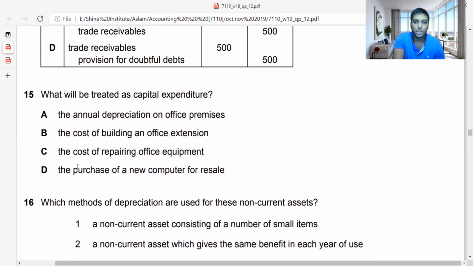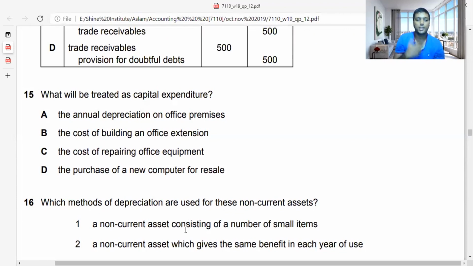You will get depreciated. The cost of building an office extension, the cost of repairing office equipment, the purchase of a new computer for resale. Now you need to understand that neither A nor C can be the answer because both are revenue: repairing office equipment and depreciation. So the answer is confusing between B and D. Are you going to consider the cost of building an office extension? When you extend the office building, you incur cost, so your non-current asset value will go up. Or are you going to take a computer for resale? You need to be very careful here.